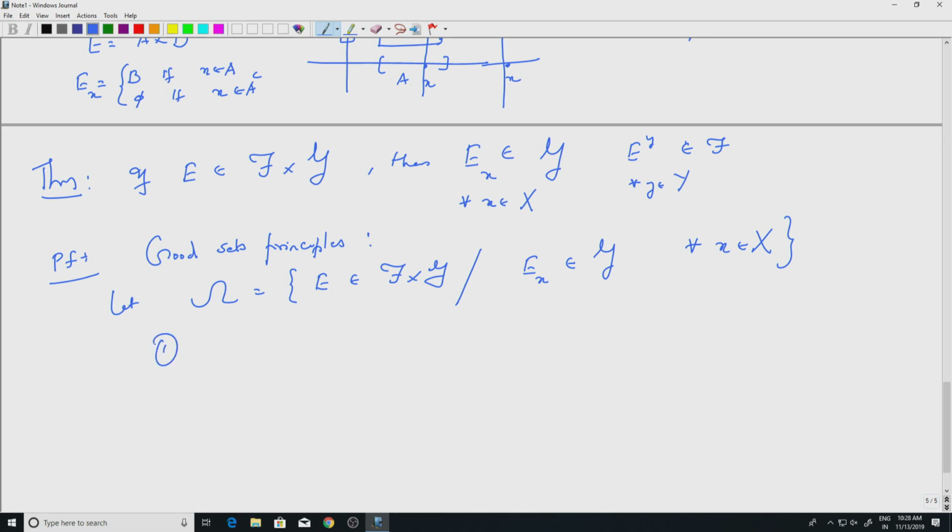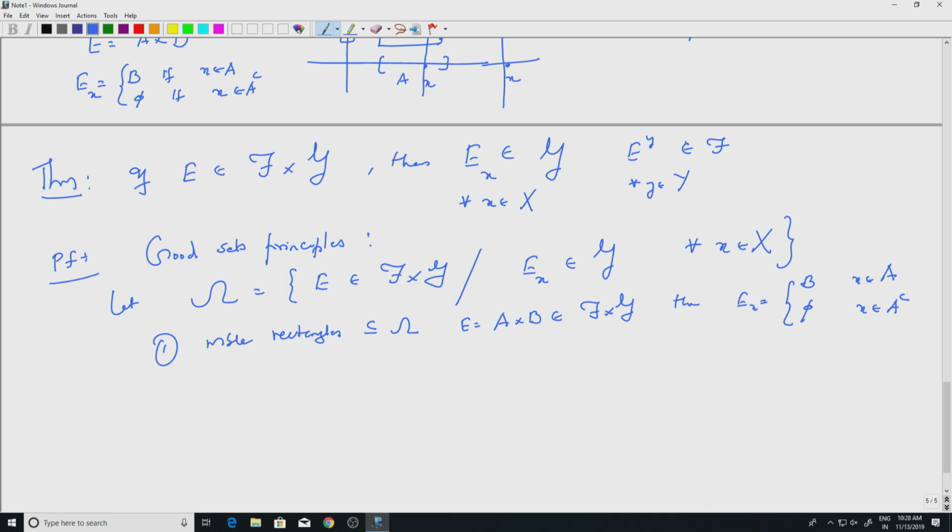Okay. So first of all, measurable rectangles are in omega. Why is that? Because if I look at A cross B, which is in script f cross script g, then the section, E sub x, remember we just did this, is B if x is in A, empty otherwise, right, x is in A complement.